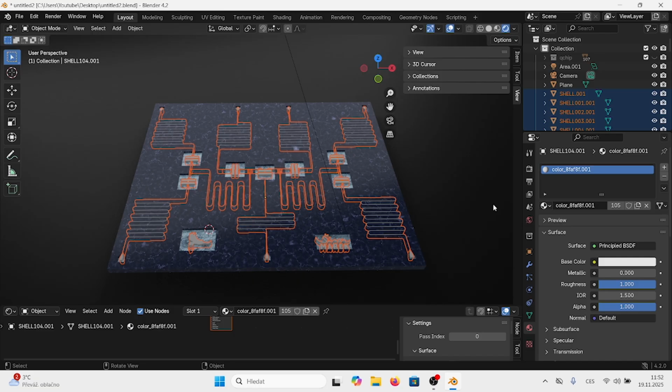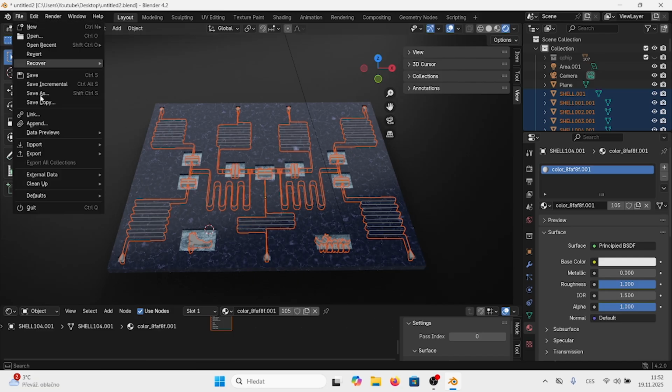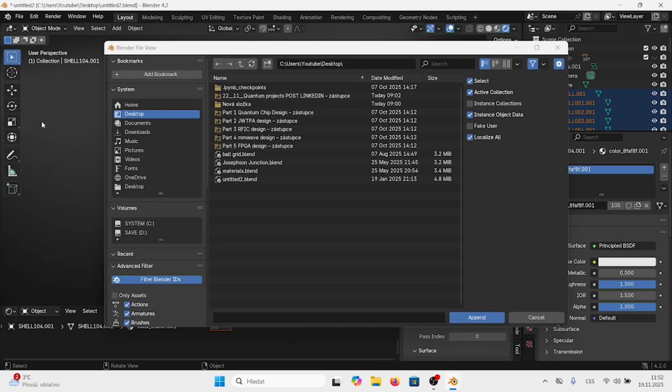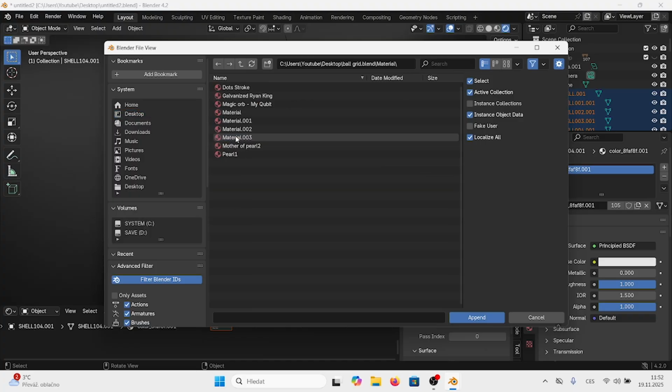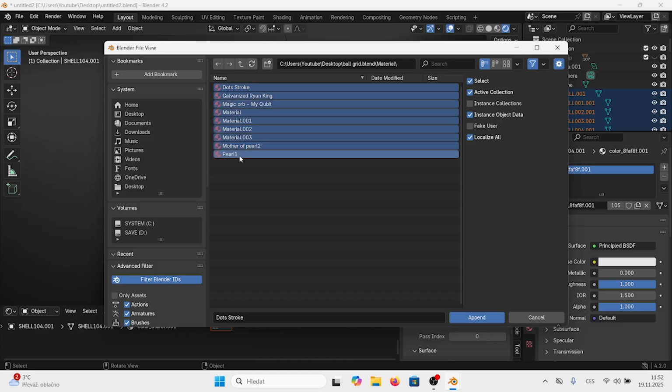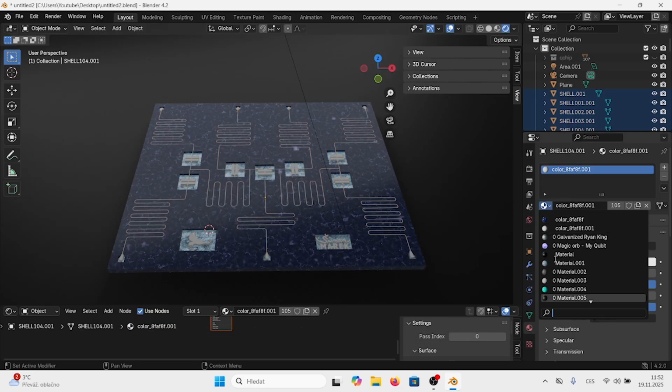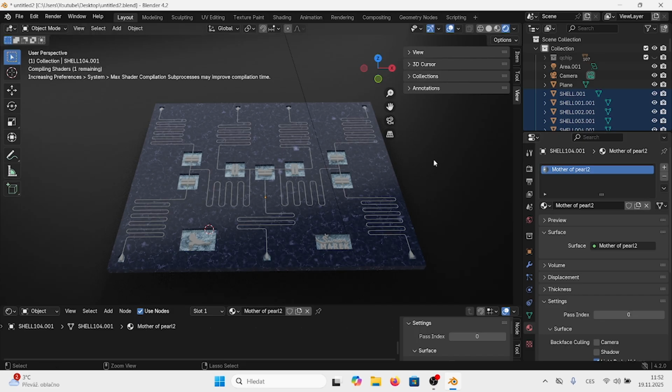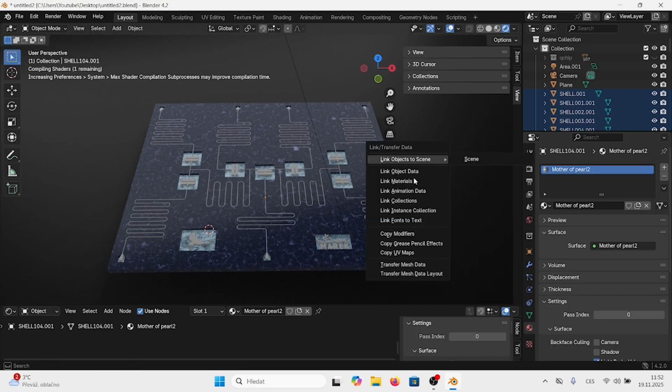If we don't see our material and want to import it from the other file, we can click append and material and select the material we wish to have imported into the file. And here we can choose this material, and in order to apply it to multiple objects we need to link materials.